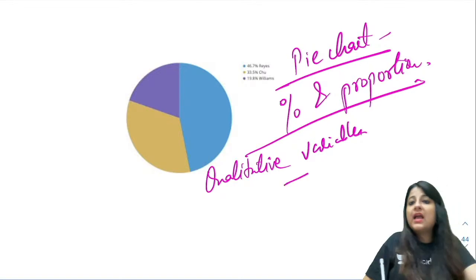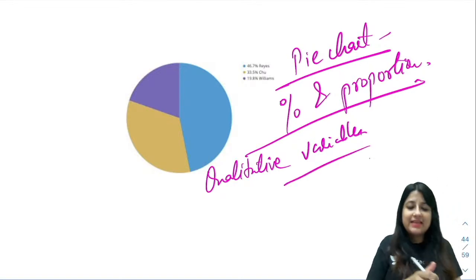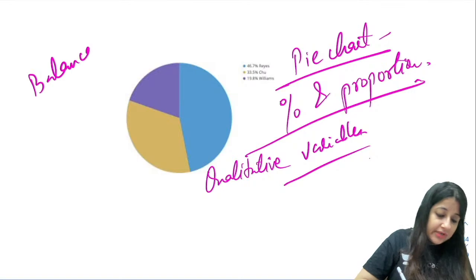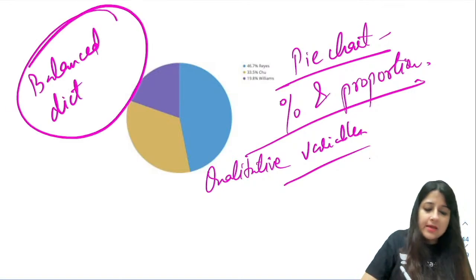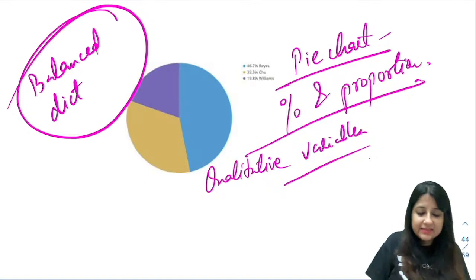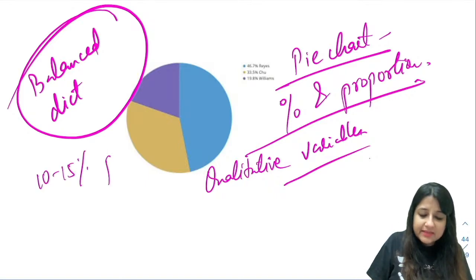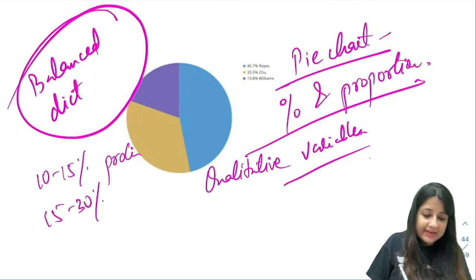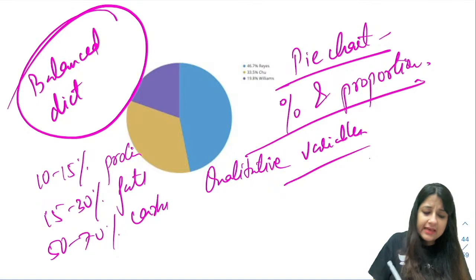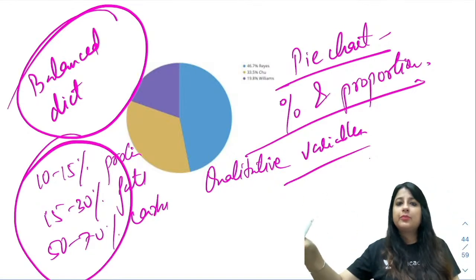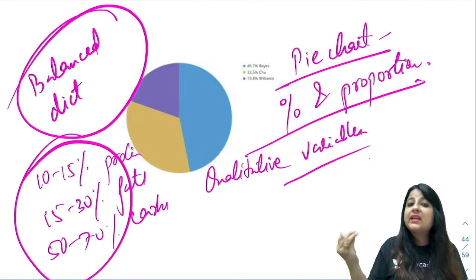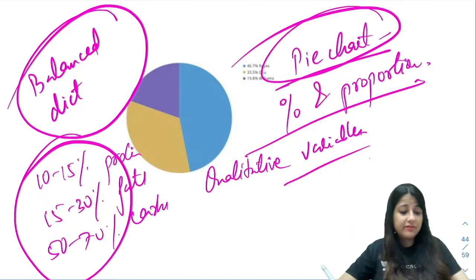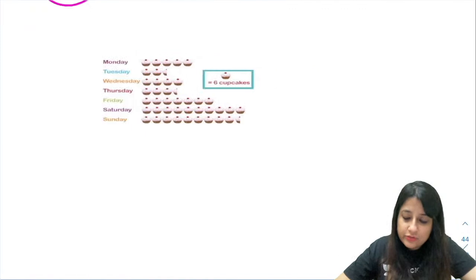For example, I tell you that you have to teach a community about balanced diet. We should have 10 to 15% protein in our diet. We should have 15 to 30% fats in our diet. We should have 50 to 70% carbs in our diet. So this is percentages and proportions. When you have to express something in percentages and proportions, you can very well use a pie chart.